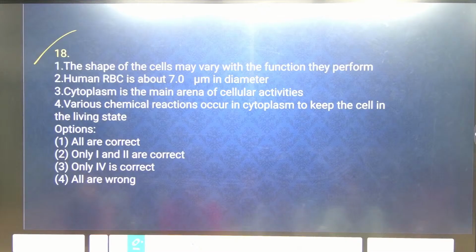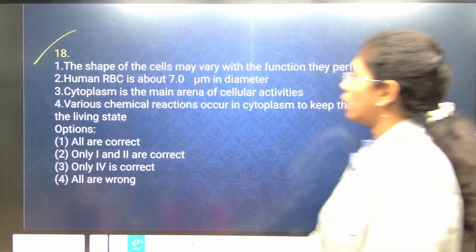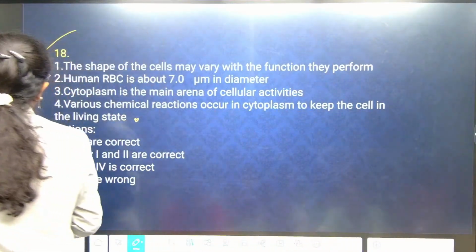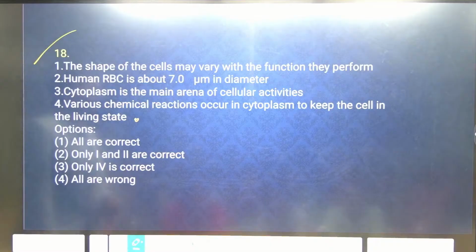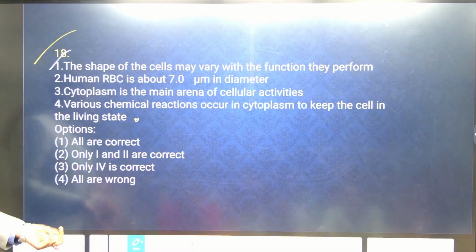Correct. So, wait, I want the answer from Augustine. Which one? Okay, we'll see. The shape of cells may vary with the function they perform. Yes.